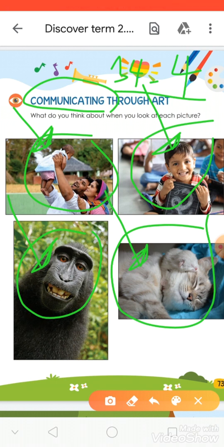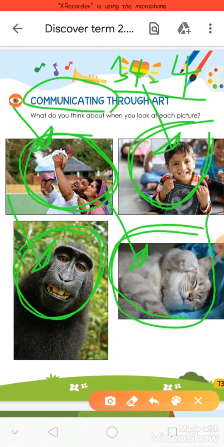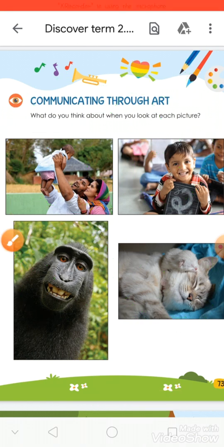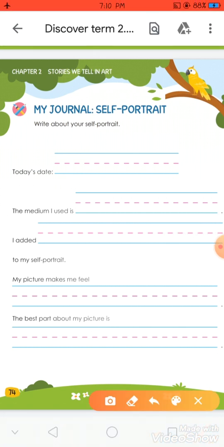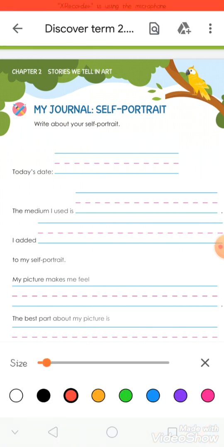Now after you see the pictures, what do you feel? Do you feel happy or sad? Does this picture make you feel happy or sad? Of course, it makes you feel happy. Okay, now turn your page. Write the date here, KG.